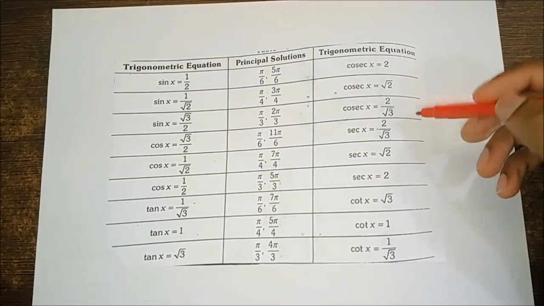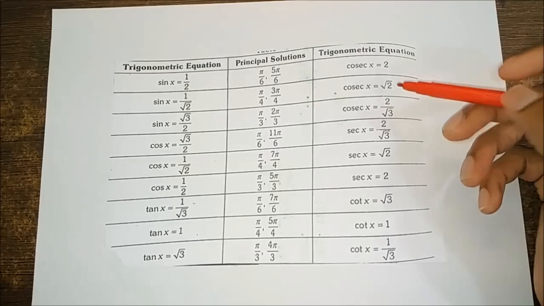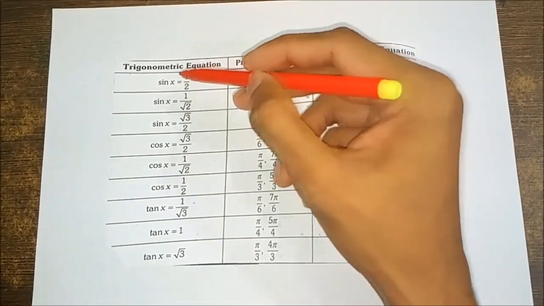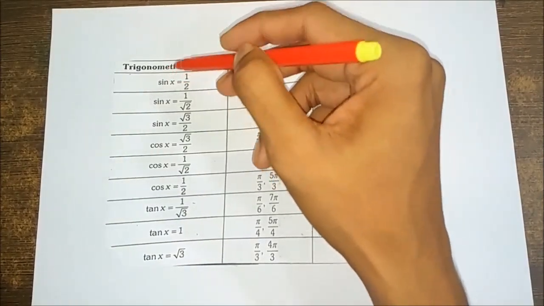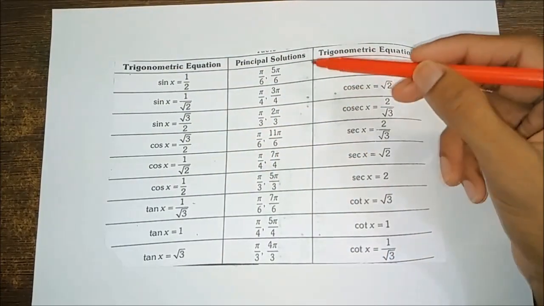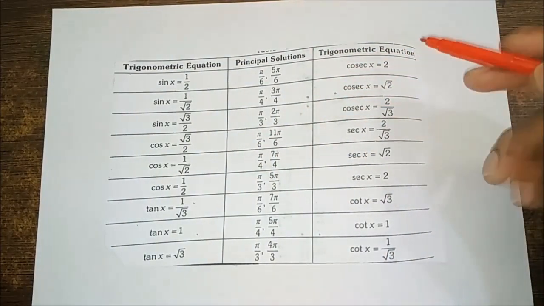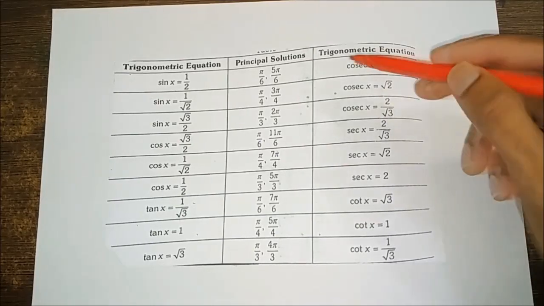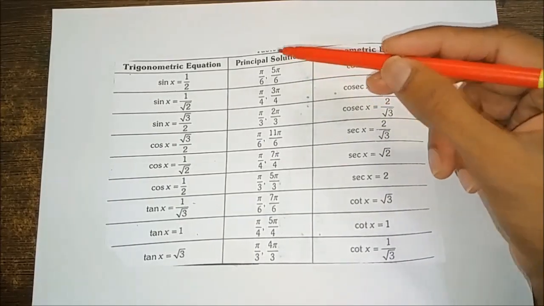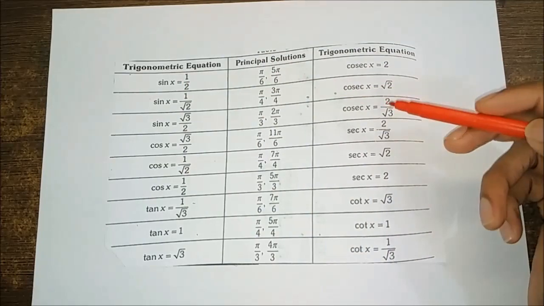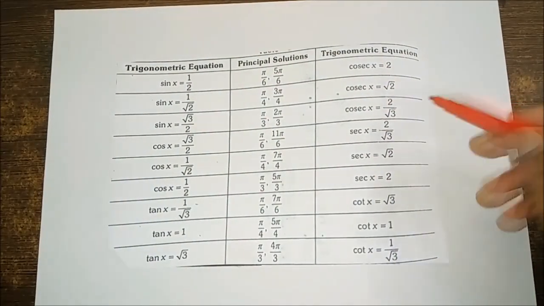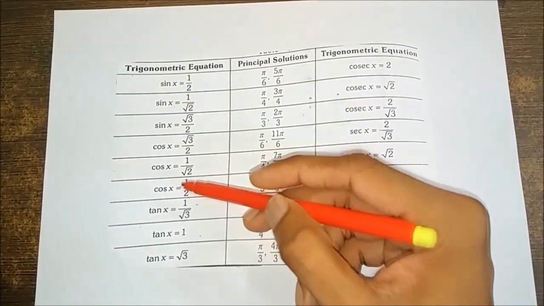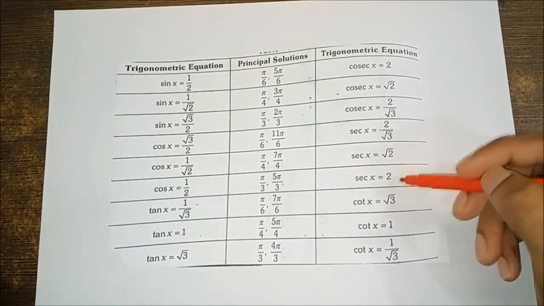The table given is the principal solution, where we see the value of the trigonometric function is positive over here, and the principal solution is given. And even for the trigonometric equation cos x equal to root 3 by 2 is the same value as the principal solution of sine x is equal to half. Similarly, for other trigonometric equations, it is the same.